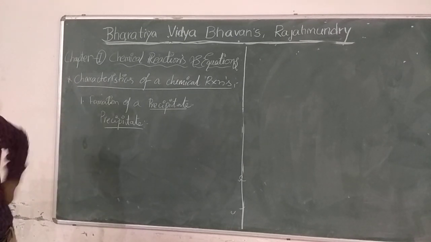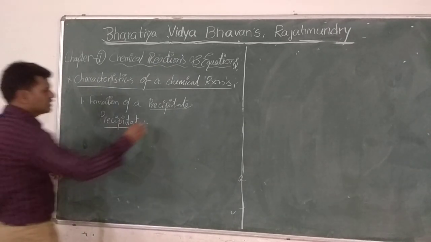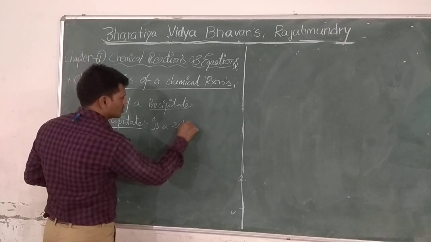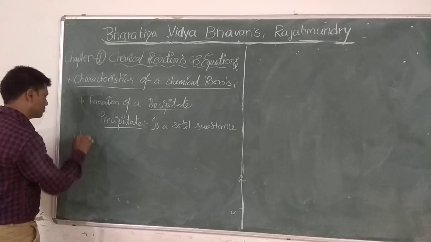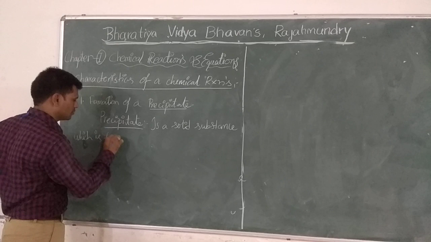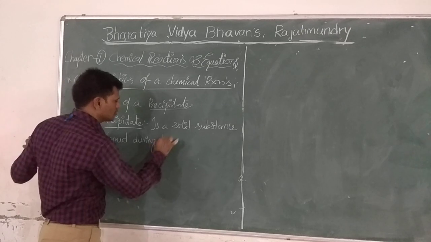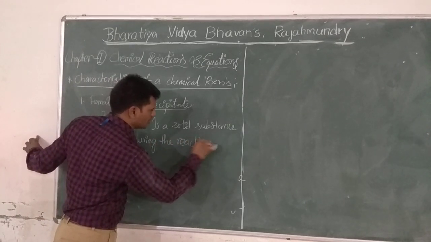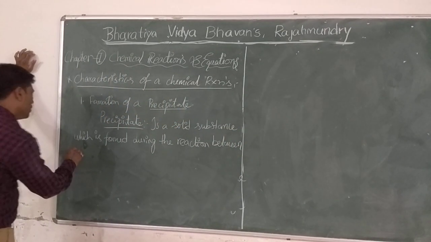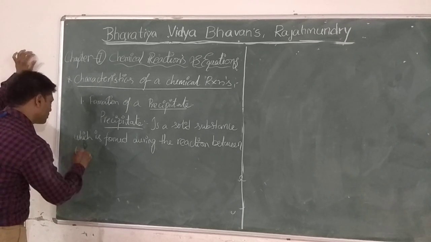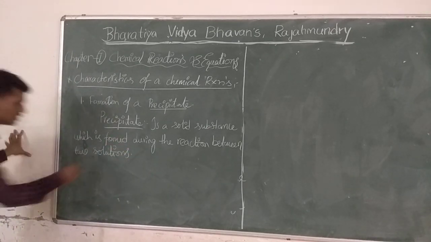Precipitate is a solid substance which is formed during the reaction between two solutions. Very, very important.